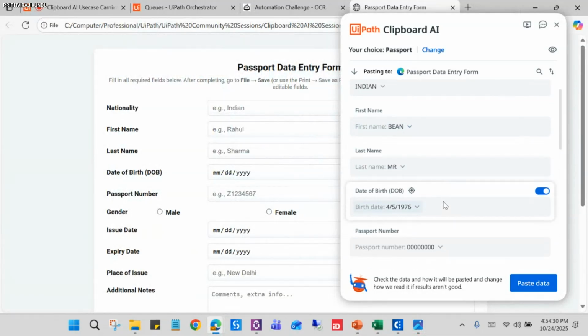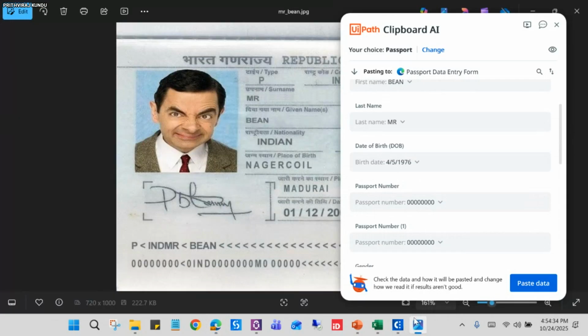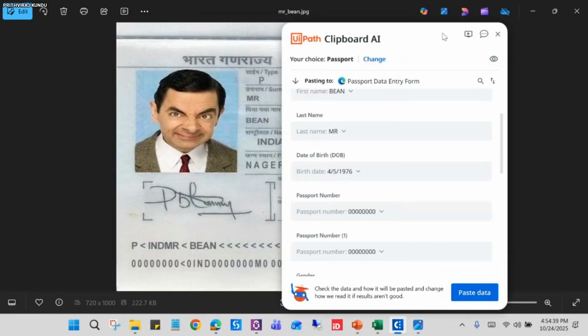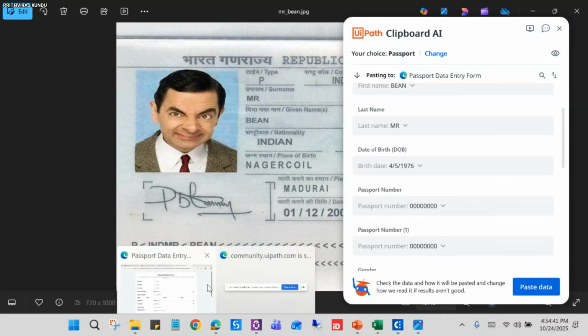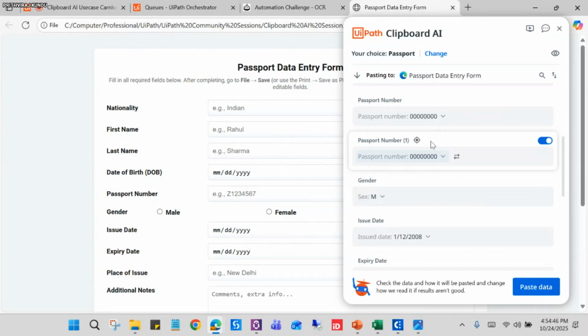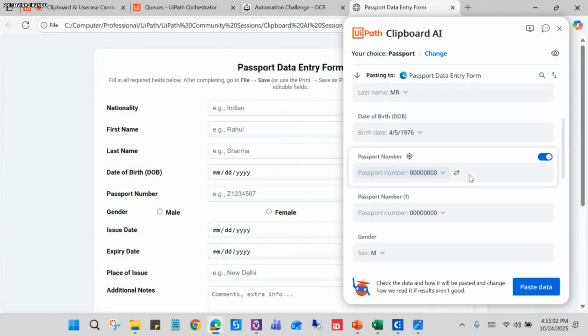And next one is the date of birth. It is also the same. Passport number, it is 0. Everything is 0. It has extracted from here. Along with this, let's see. It has extracted one more field. So I think it is like a duplicate row, but I think Clipboard AI will take care of this while pasting the data. Even you could see the gender and issue date, expiry date, it has taken, right?